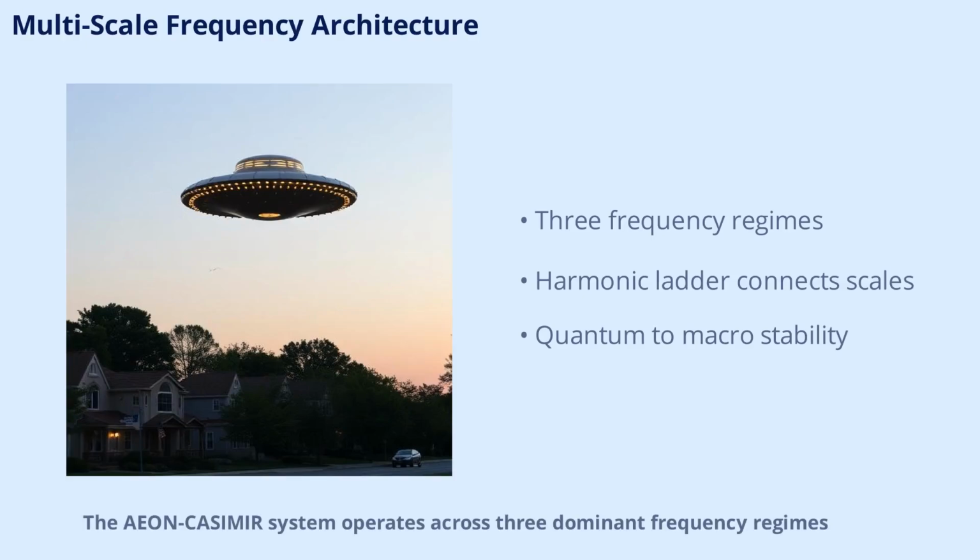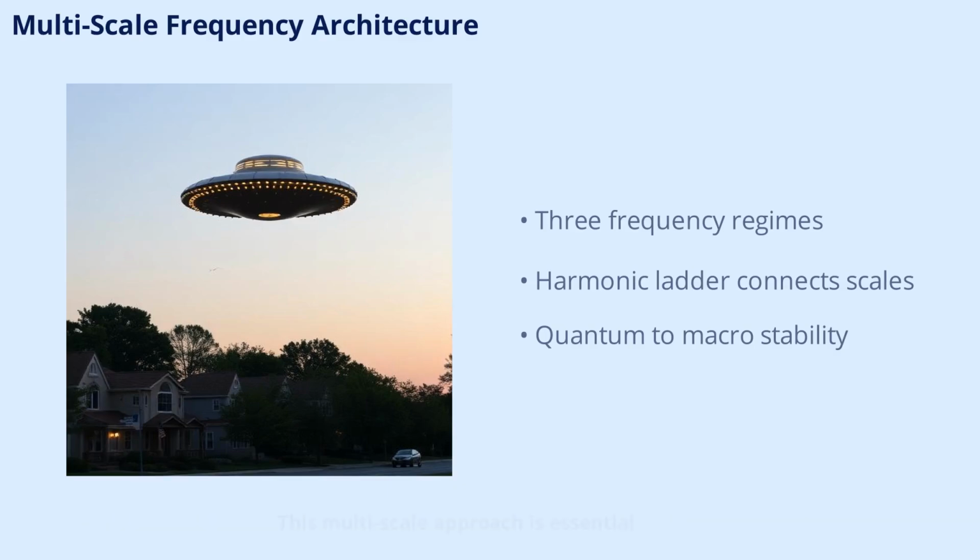any environment. The AEON-CASIMIR system operates across three dominant frequency regimes, each governed by different physical principles. At the nanoscale, quantum vacuum modes dominate, with frequencies ranging from 10^12 to 10^18 Hz. The mesoscopic scale is ruled by plasma oscillations, spanning 10^6 to 10^10 Hz. Finally, at the macroscale, metric curvature dynamics take over, with frequencies from 10^-3 to 10^3 Hz. These regimes are interconnected by a harmonic ladder, which locks them together and enables seamless energy transfer across scales. This multi-scale approach is essential for the craft's stability and performance.